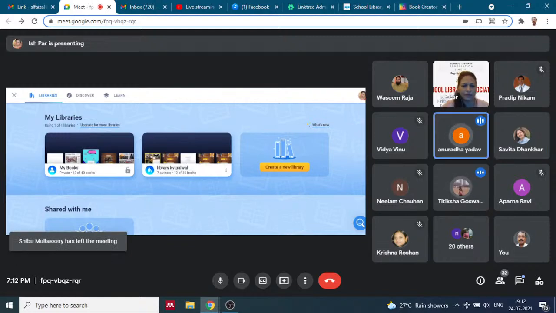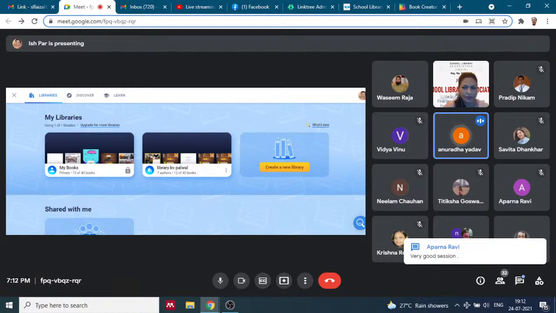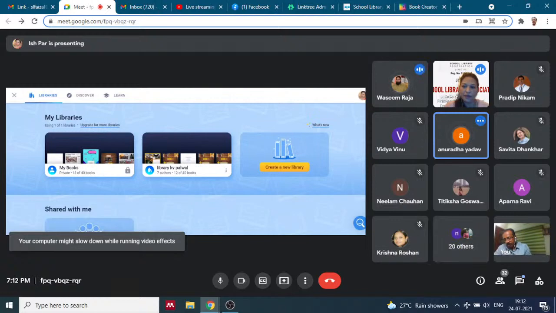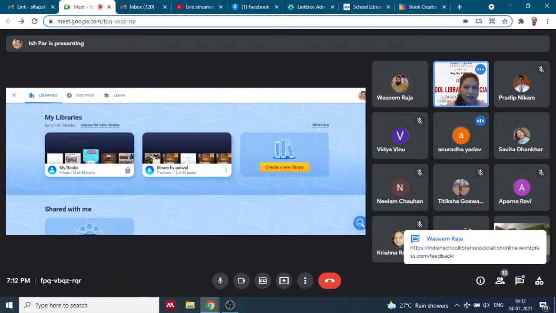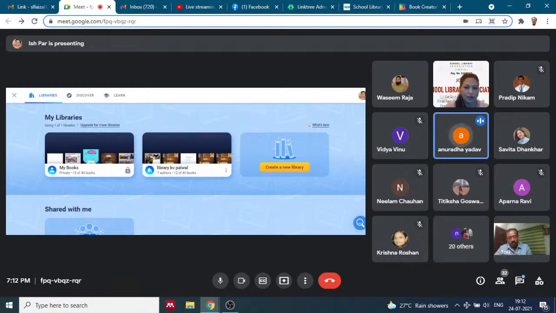I wanted that point clear, how our students can make their books the same way. They can make the book the same way we did it. Like we want to share our link with the students, then they can make.